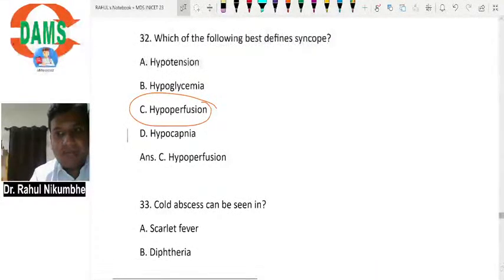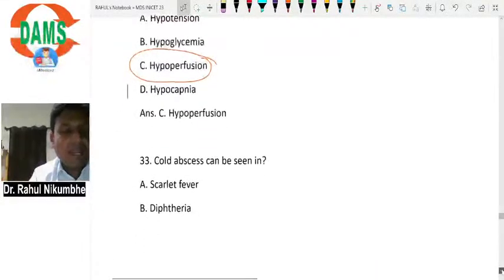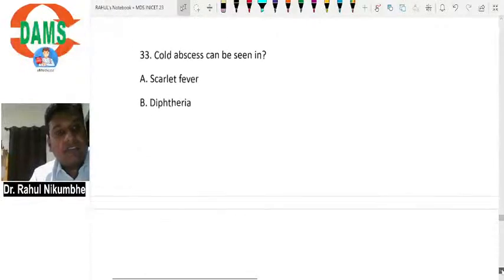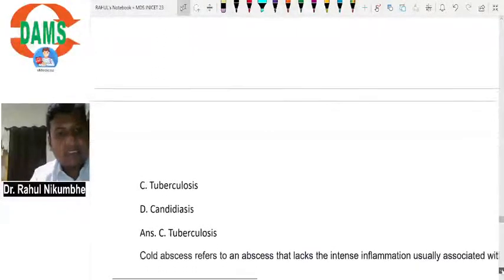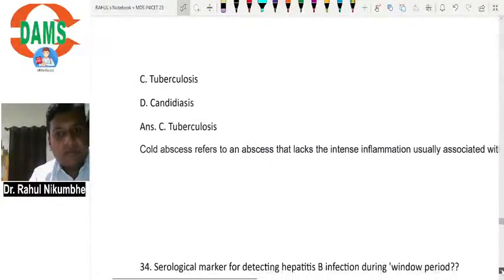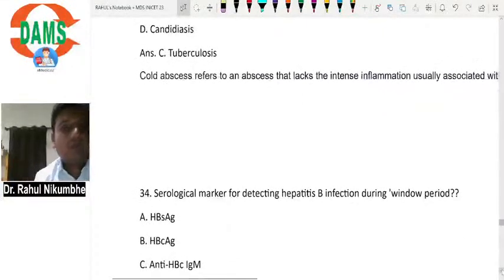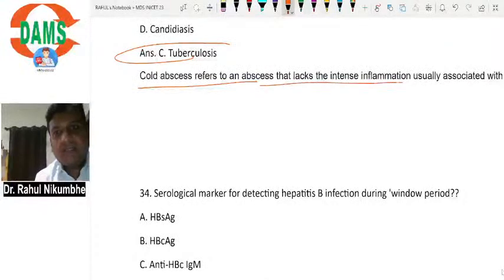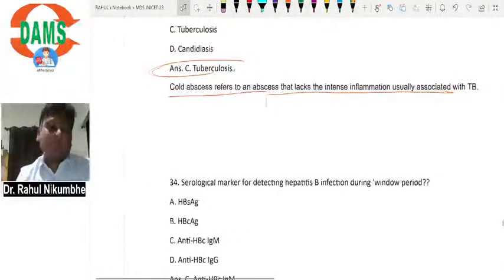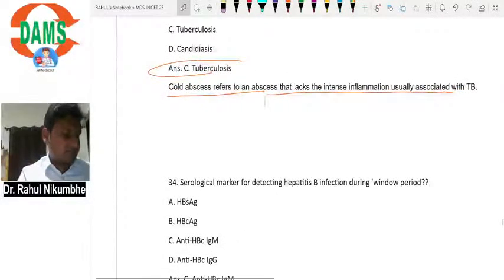Cold abscess can be seen in. Cold abscess is a characteristic feature of TB. It refers to an abscess that lacks the intense inflammation. Intensity is very less.